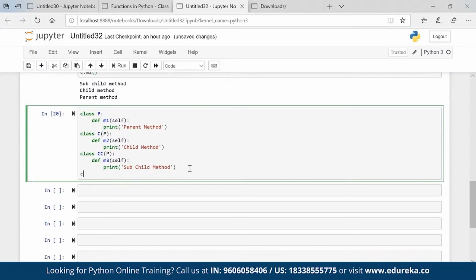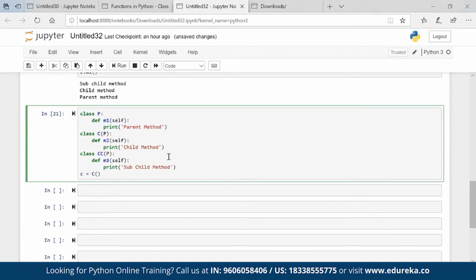Now C is equal to, if I call C class, now what all properties will C have? C will have M2 and M1. Okay, M1 is a function and this is known as method. Basically, when we are talking about object oriented programming language, then this is mentioned as method.